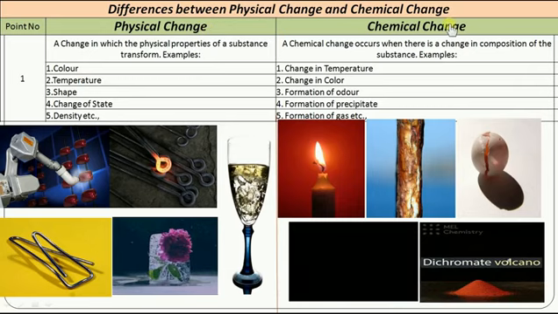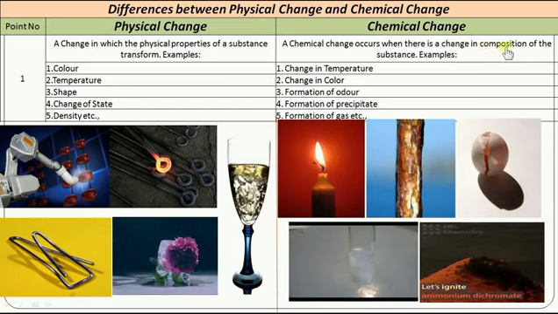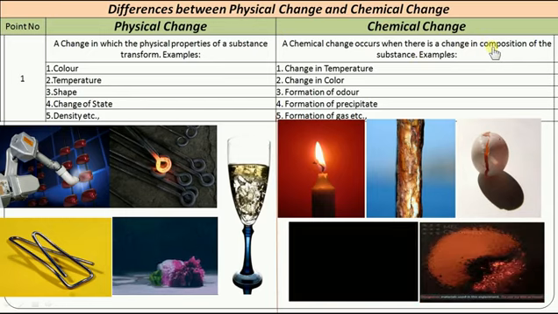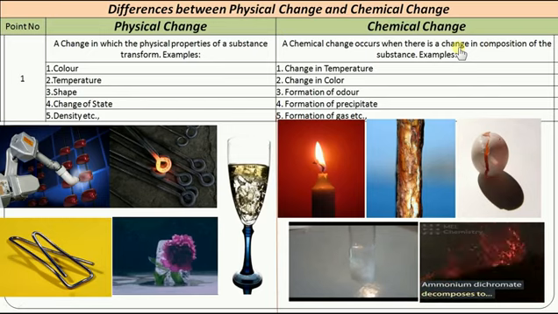On the other hand, come to the chemical change. Chemical change occurs when there is a change in the composition of a substance. So change in the composition, very important, my dear children. So what do you mean by this composition? So let us see some basics about it.